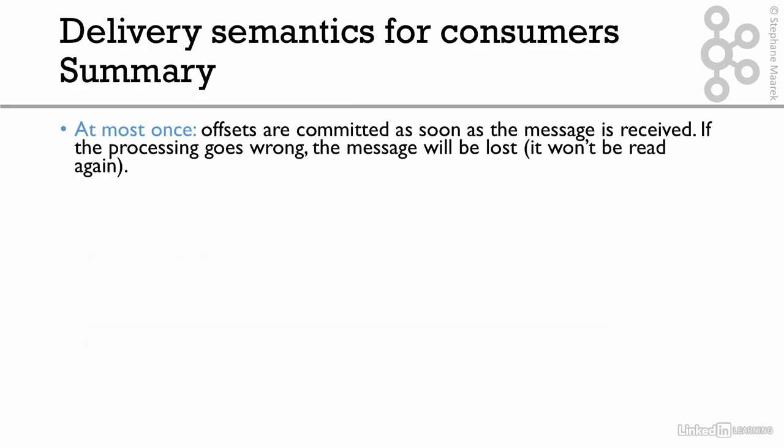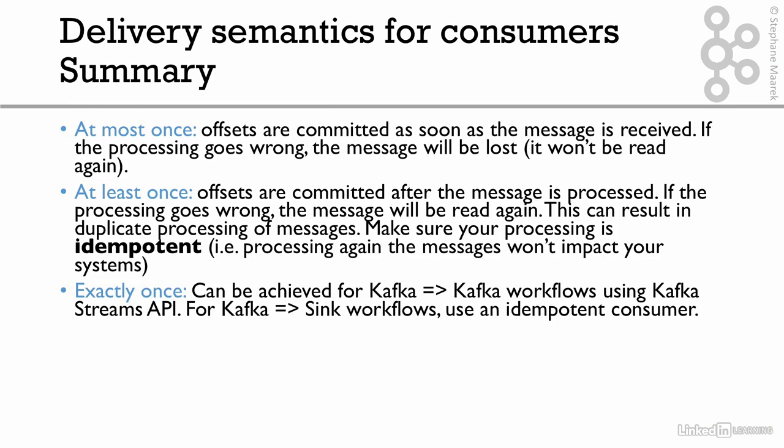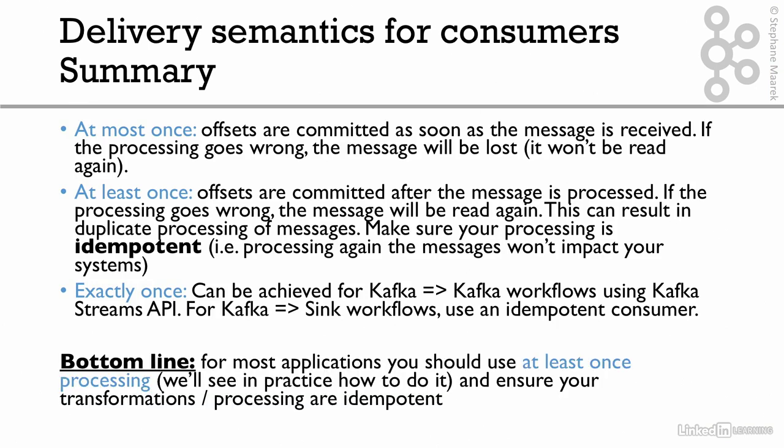So for summary, there's at most once, at least once, and we've seen these two, and then there's exactly once, which is only for Kafka to Kafka workflow using Kafka Streams. So bottom line, and we'll see this in the next lecture in the hands-on, for most applications, you should definitely use at least once processing, and we'll ensure that the transformation and the processing, for example, when we insert into Elasticsearch, is going to be idempotent. If you're curious about how we do this in real life, then I will see you in the next lecture.